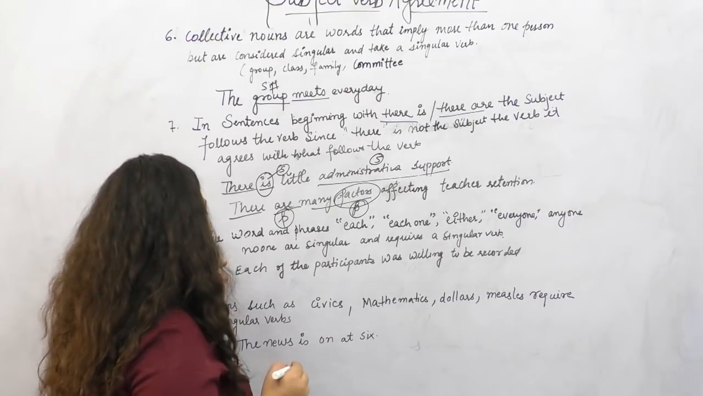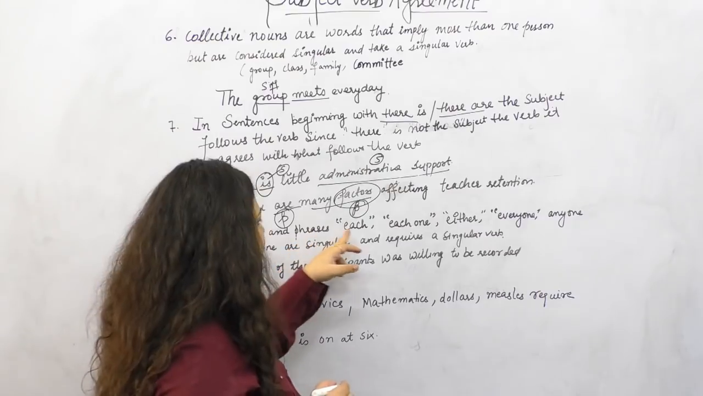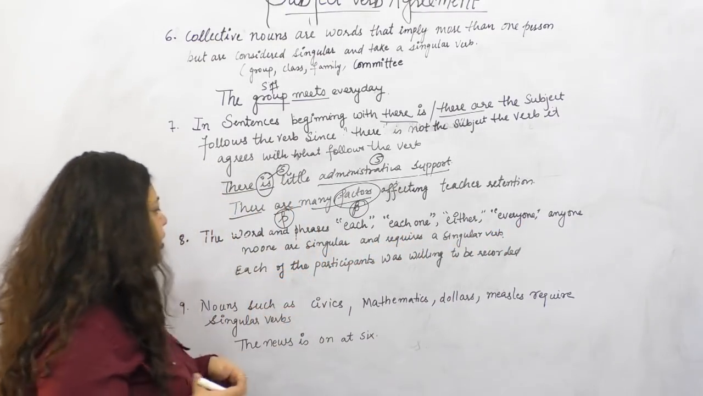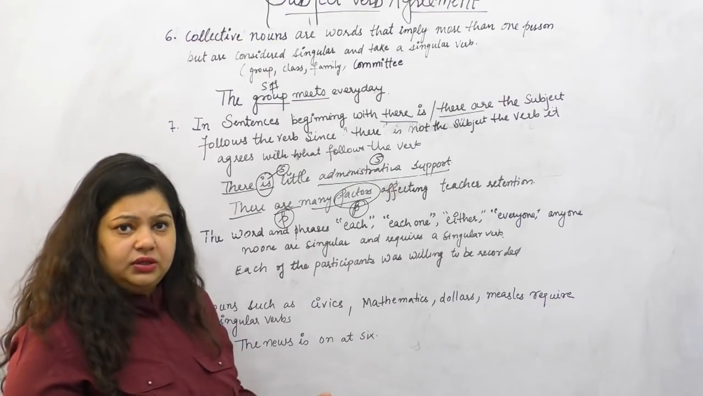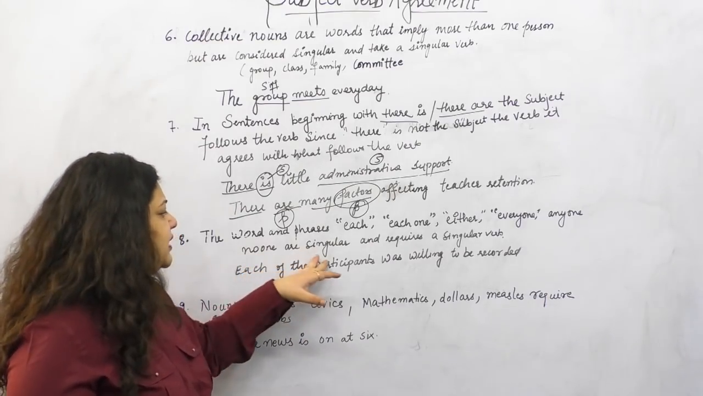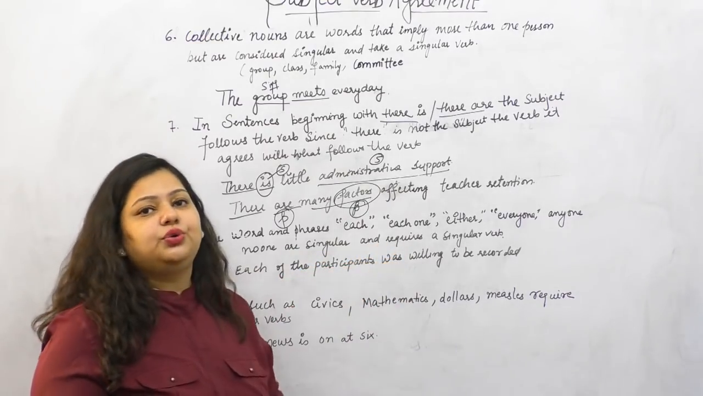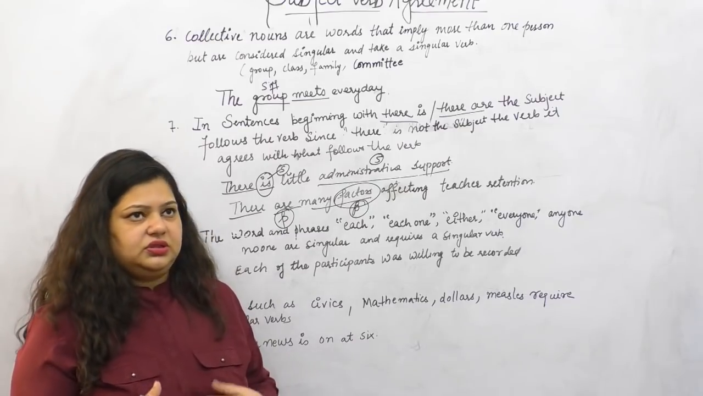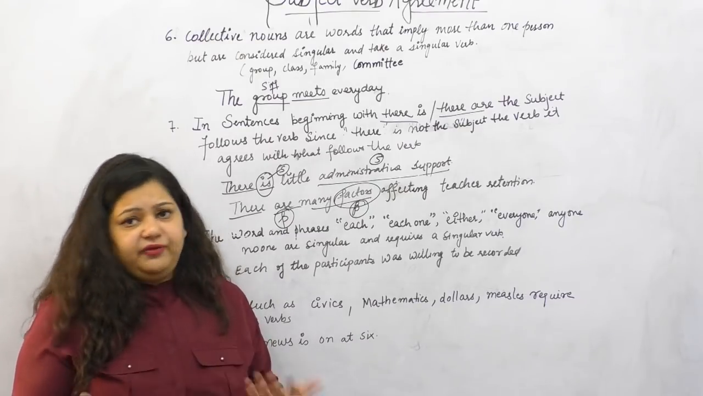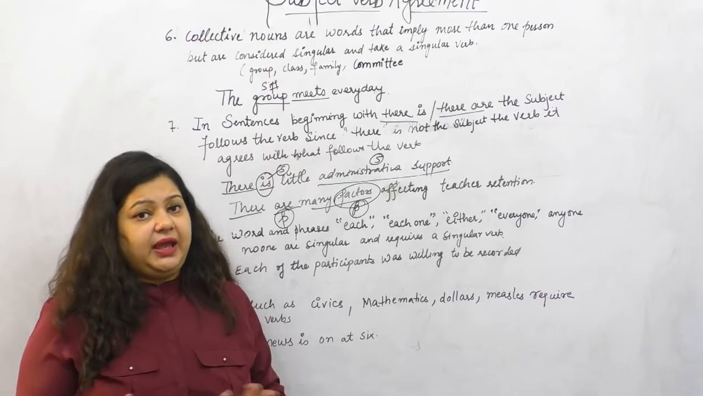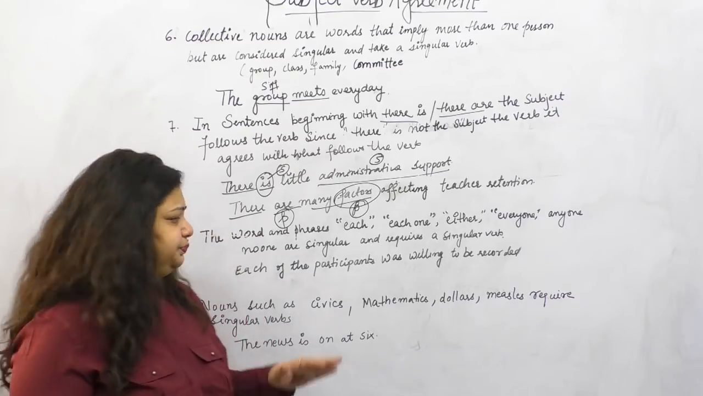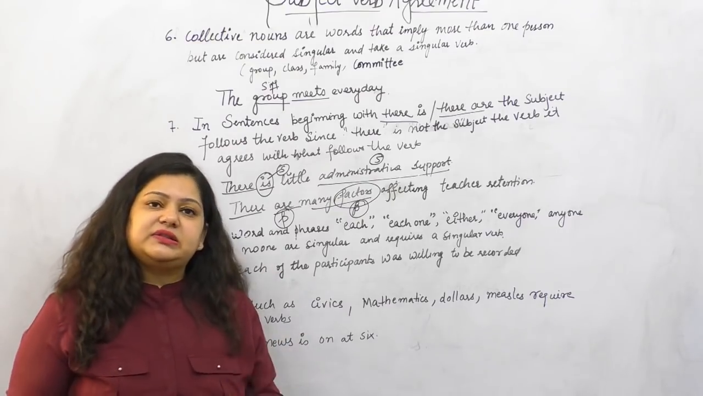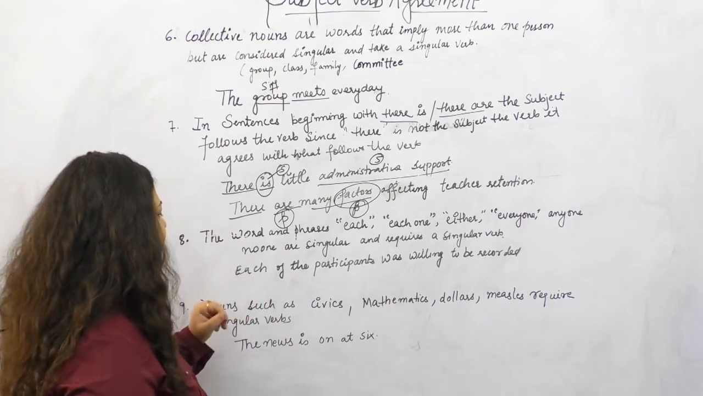The next rule says, the words and phrases each one, either, everyone, anyone, none, someone, right? These are singulars and will always require singular verbs. So if you get words like either, neither, someone, no one, everyone, anyone for that matter, at that particular time you will be requiring a singular verb. So let's see one example.